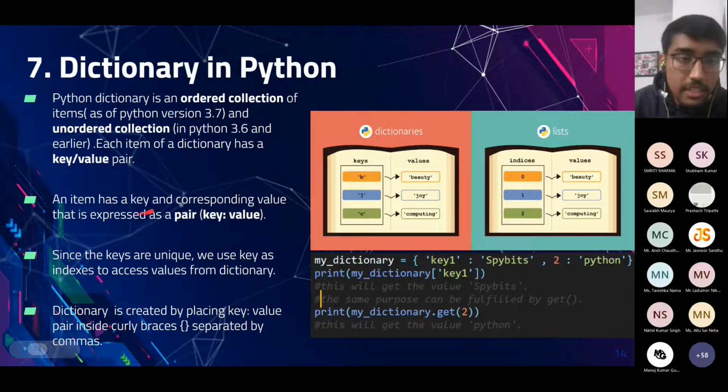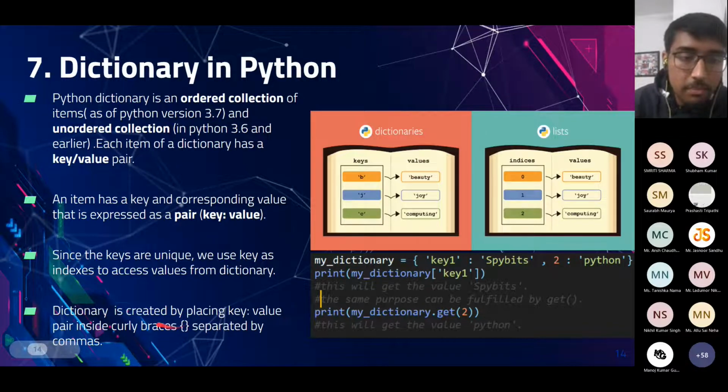An item has a key and corresponding value that is expressed as a pair, key and value. Since the keys are unique, we use keys as indexes to access the values in a dictionary. Every value has a unique key and we can access the value using the key.